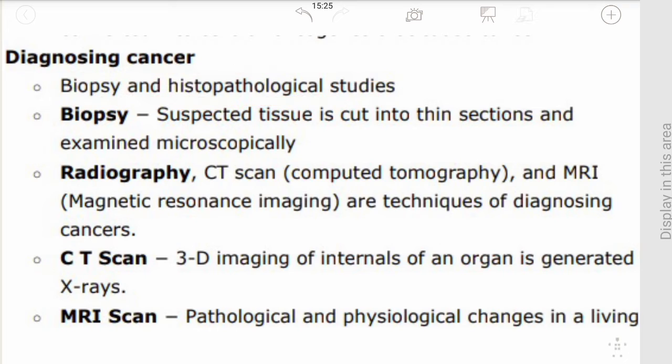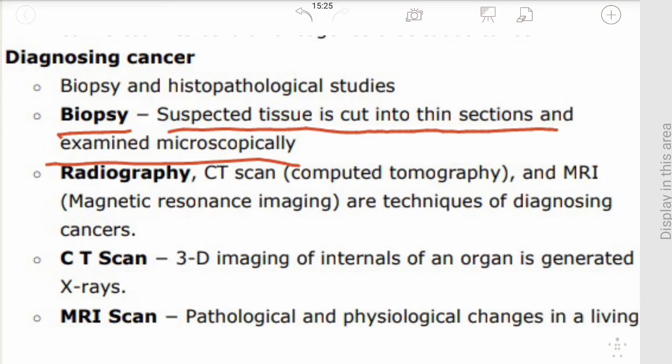Let us understand what a biopsy is. Suspected tissue is cut into thin sections and examined microscopically. In a biopsy, a sample of tissue is taken from the body in order to examine it. The tissue is then cut into thin sections so that it can be examined microscopically.